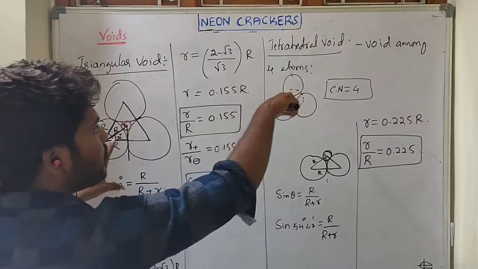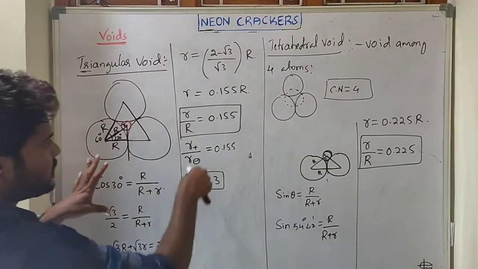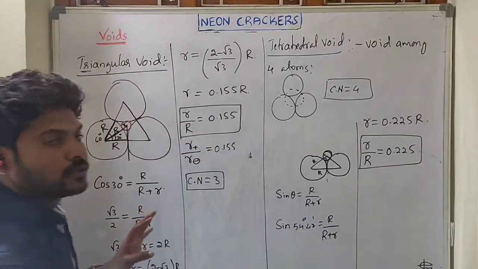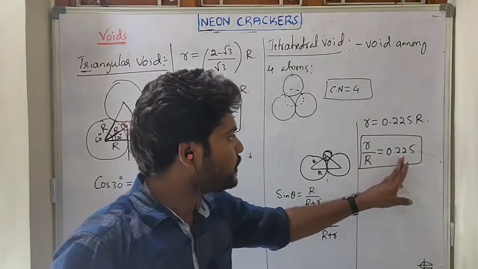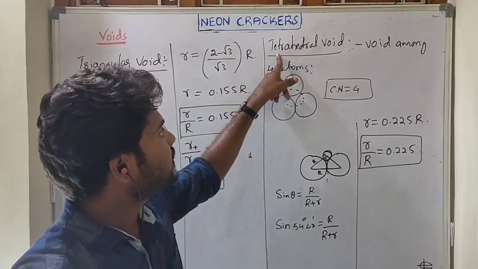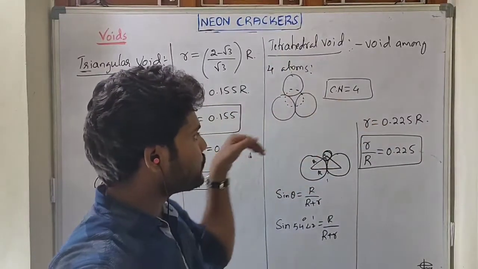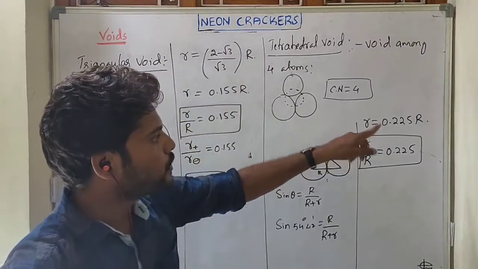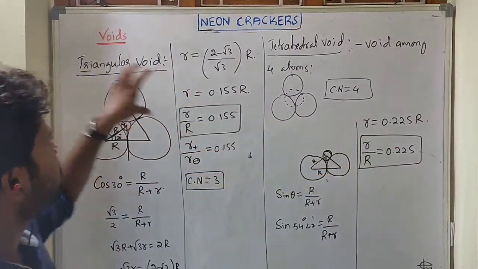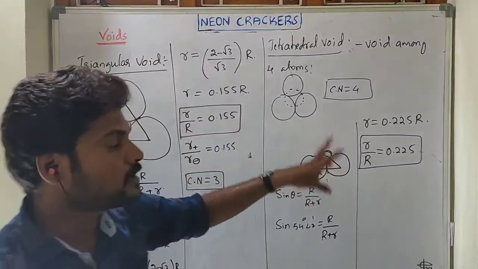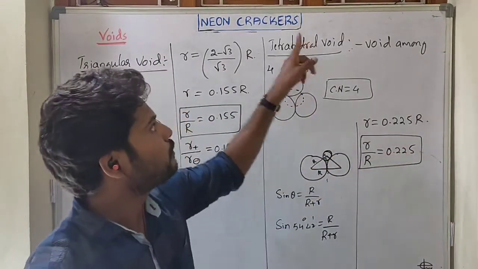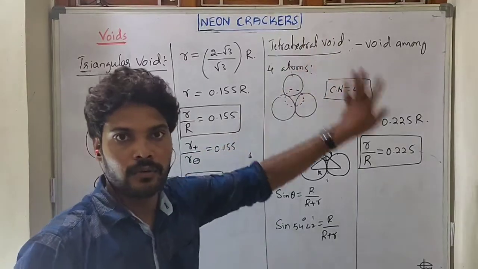In the tetrahedral void the radius ratio increases because the distance increased, and it becomes 0.225. So if the ratio equals 0.225, the void is a tetrahedral void. Up to 0.225, the void is termed a triangular void.